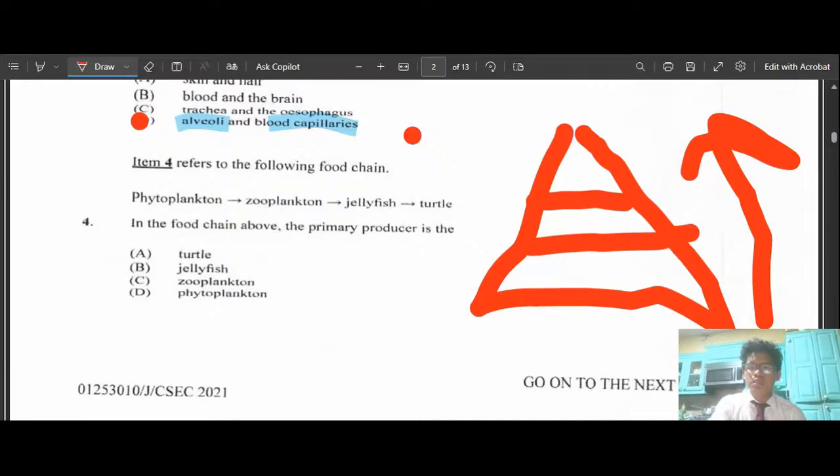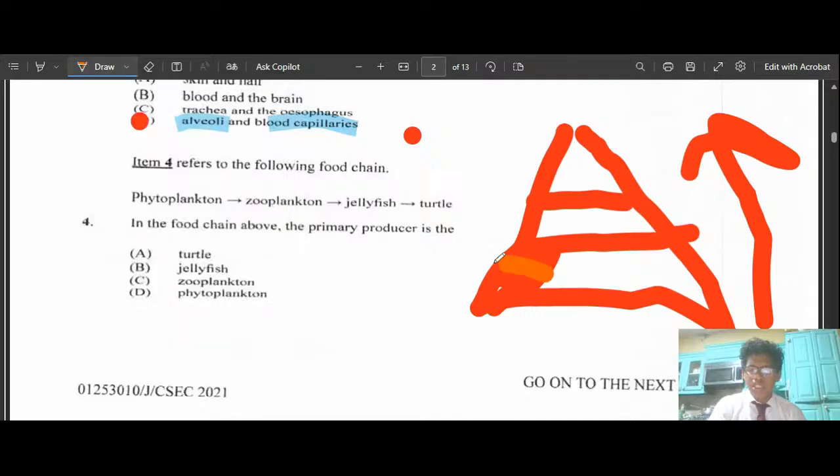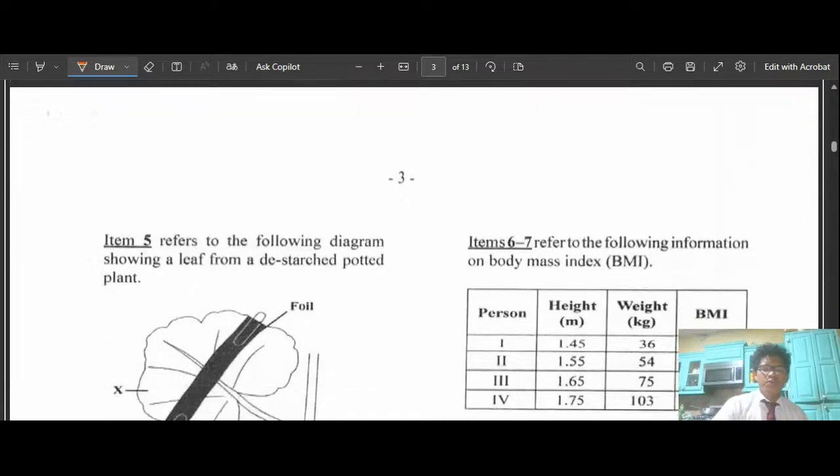So let me just explain this in simple terms. If you look here, let me just change the color. We have the bottom is purple. If you look right there, that bottom takes up the most mass, right? And in this case, the correct answer for this is the phytoplankton, which is the primary producer, right? So we could have that out of the way.